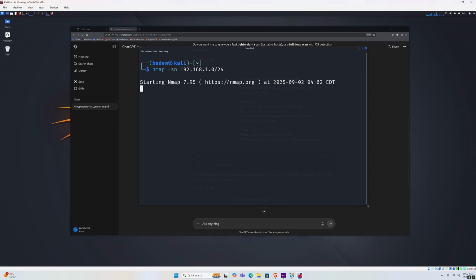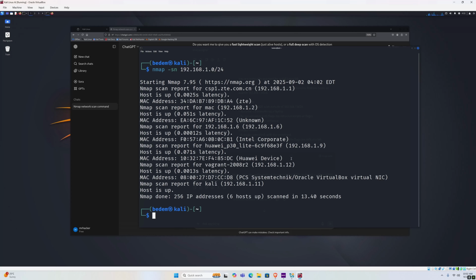and while it's working, let's just enlarge the terminal a little bit so we can see everything better, and here it is. So it gives us output for the hosts that are online and running. We get the host 192.168.1.1, which in this case is my router. It's up and running. The .1.2 is also up. The .1.6 is up. The .1.9, which seems to be a mobile phone, is also up. Another mobile phone seems to be also up.